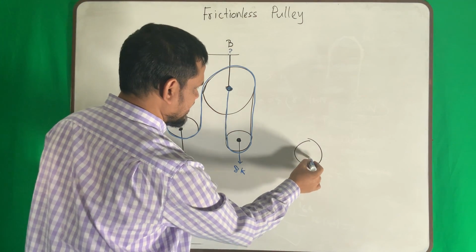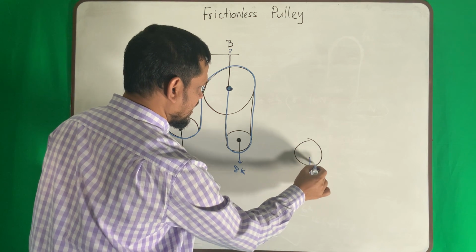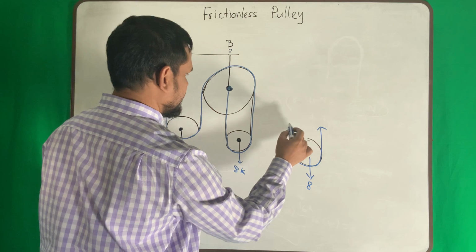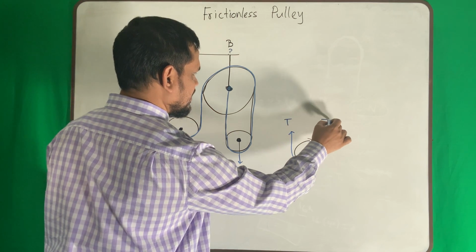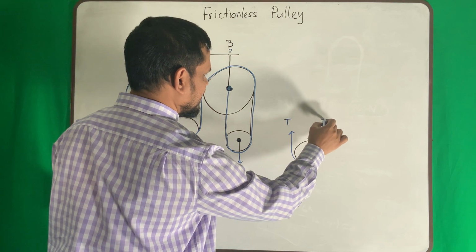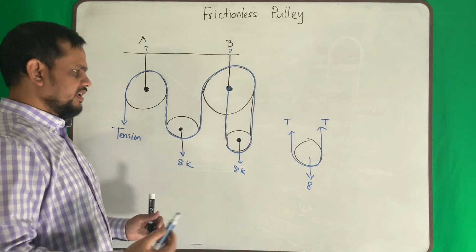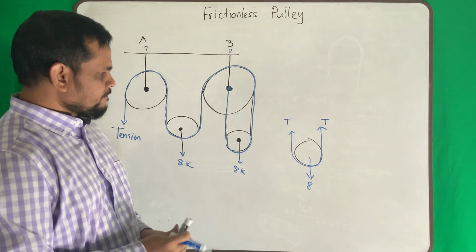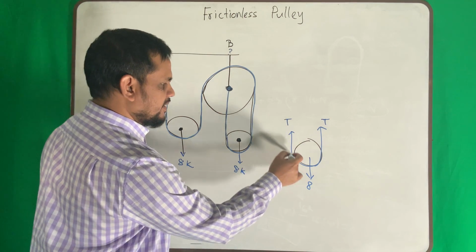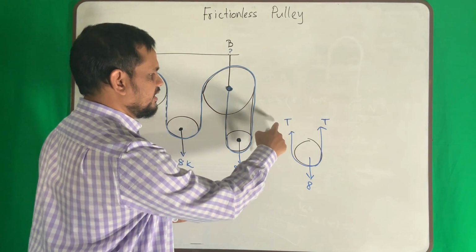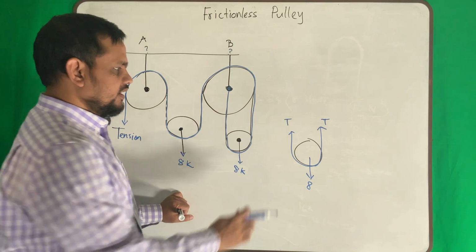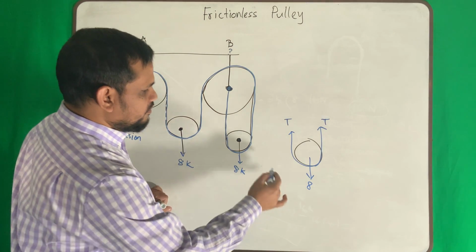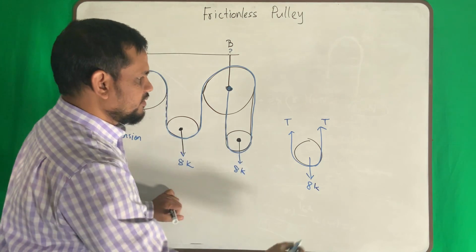My load here is hanging 8. I have a cable here and a cable here. So what is the force here? T, or right here, T. You can give any name, because I wrote here tension, not T. It is the same cable, that means the same force. It cannot be T1 and T2 because it is the same cable. Now both cables are taking 8 kip load.